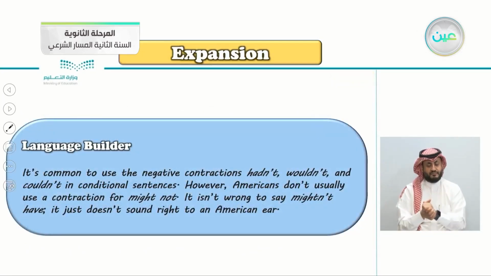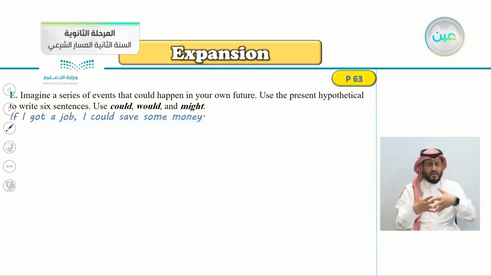And the language builder here for you, it's common to use the negative contractions hadn't, wouldn't, and couldn't in conditional sentences. However, Americans don't usually use contractions for might not. It's not wrong to say mightn't have. It just doesn't sound right to an American ear.